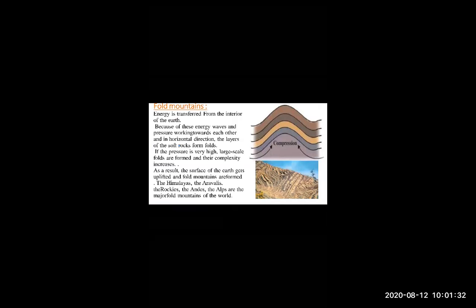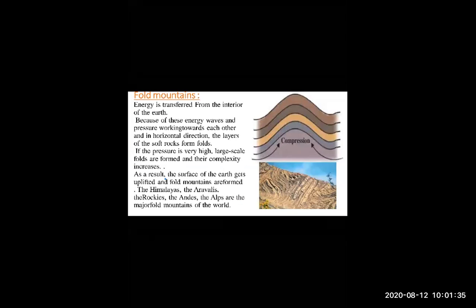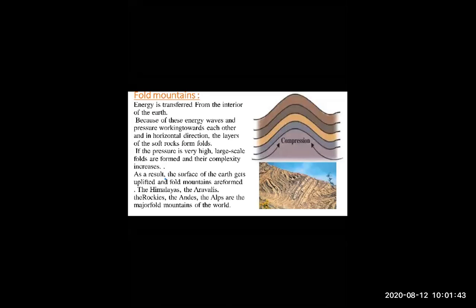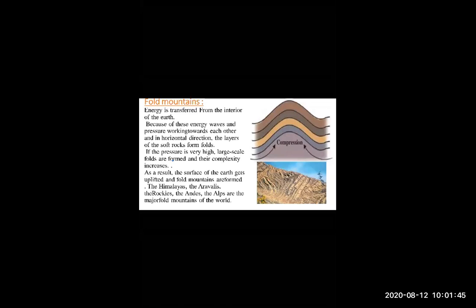Okay, students, I'm again explaining fold mountain, and then we will explain tension and fault, and then we will explain block mountain. So keep calm and concentrate. What is the exact meaning of fold mountain? Don't look at the explanation part, just look at this part.